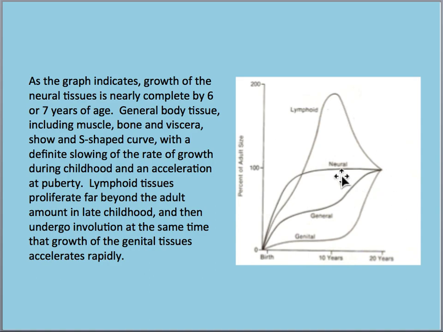And next comes your neural tissue. This will be completed at the age of 6 to 7 years and will maintain the same till the adult age. And next is the general tissues, which will follow the S-shaped growth curve. Here the general tissues will be growing slowly, at a slower rate at the age of 6 to 7 years, and when it comes to the puberty age, it will increase and gradually maintain the same in the adult stage. And the genital, in contrast to other tissues, will be at a lower rate and gradually increases from the puberty age. So these 4 tissues are to be discussed in Scammon's growth curve.